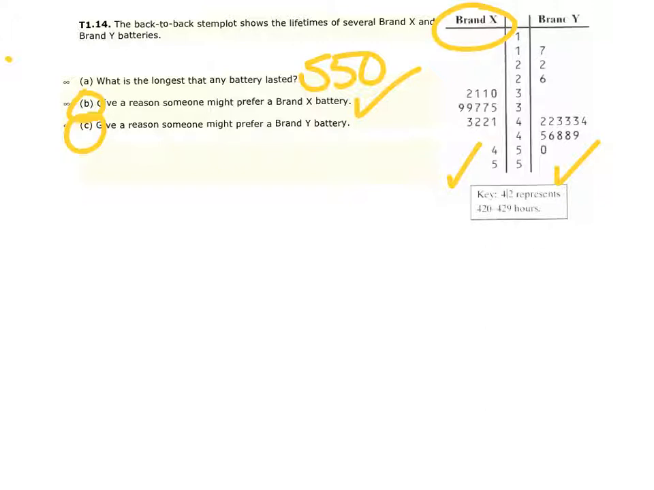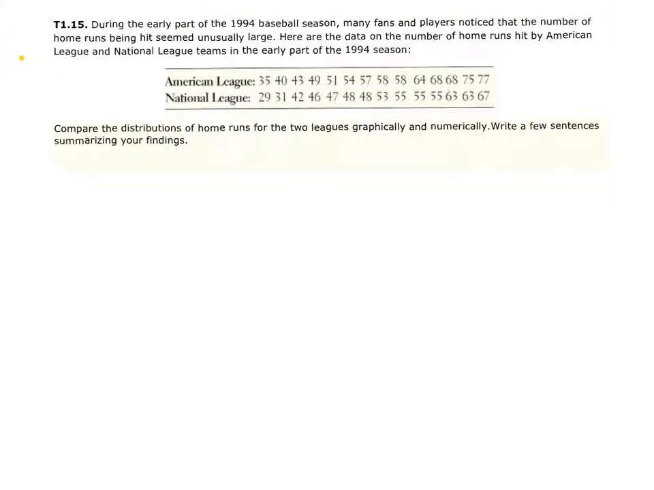So when you're given these types of questions where they might say explain or compare, you really want to look for the things that kind of stick out. And I think that's what we're seeing here again was the median and the range or that minimum that came into play. Question 15. During the early part of the 1940 baseball season, many fans and players noticed that the number of home runs being hit seemed unusually large.